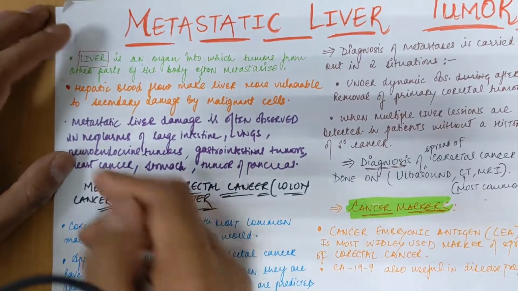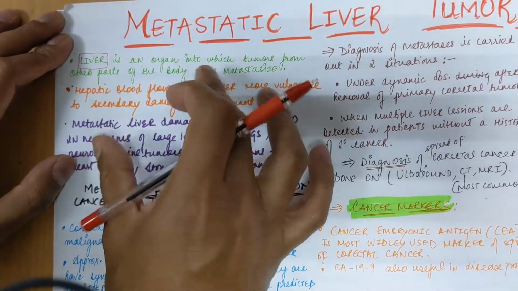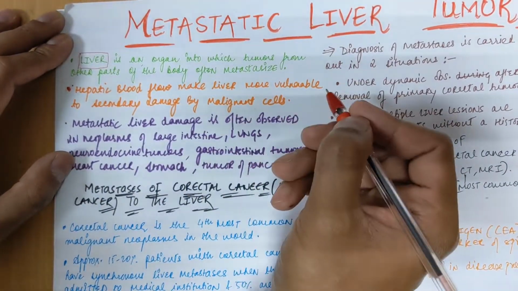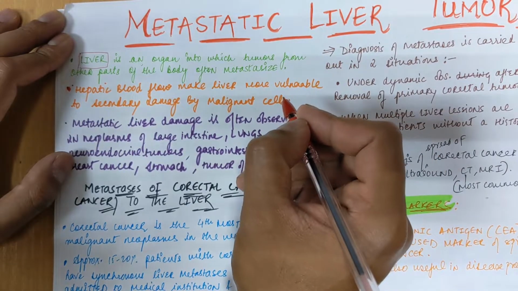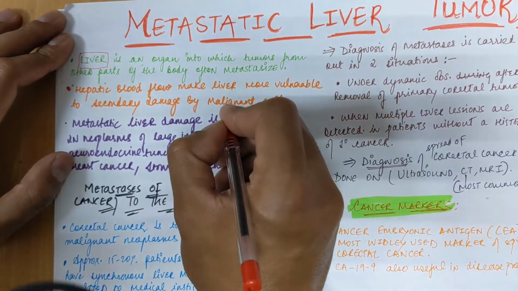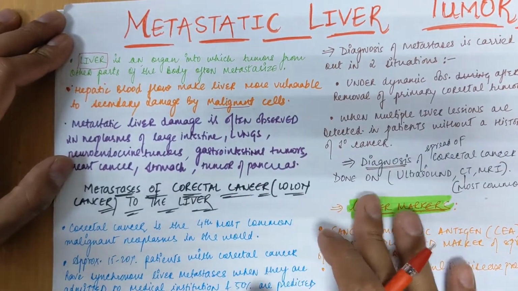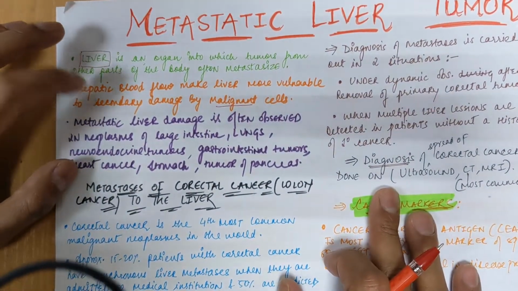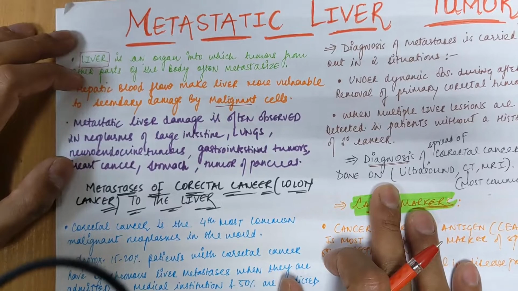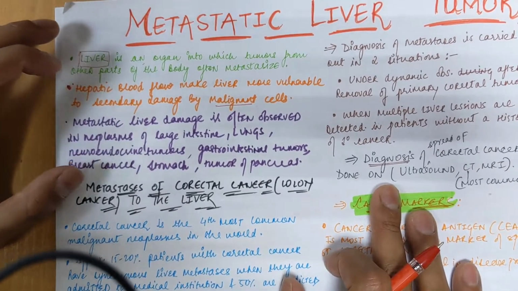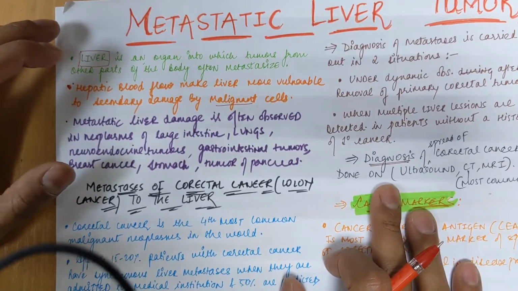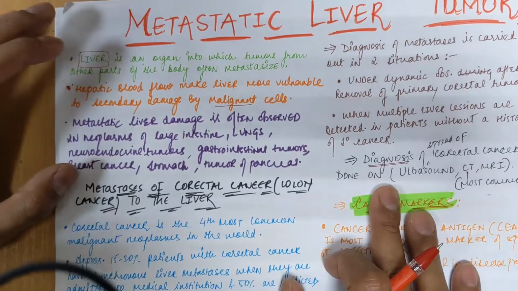Now, the reason behind this is that hepatic blood flow makes the liver more vulnerable to secondary damage by malignant cells from other regions. Okay, so this hepatic blood flow is the reason because of which metastasis takes place in the liver, and that leads to the liver tumors.